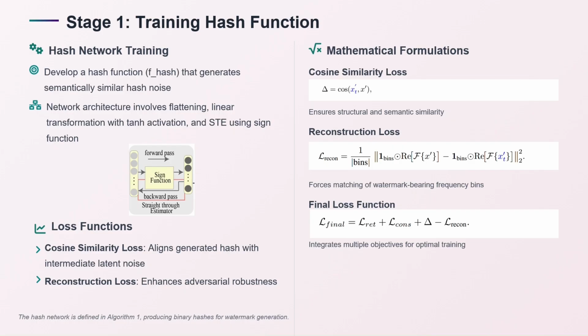To ensure structure and semantic similarity, we utilize cosine similarity loss, and to mimic the attacker during the reconstruction attack, we utilize FFT blending, and then we try to reduce that reconstruction. We used RET loss from an existing method that retains the watermark better than the existing Tree-Ring method, and makes sure that adversarial attacks do not disturb the watermark.